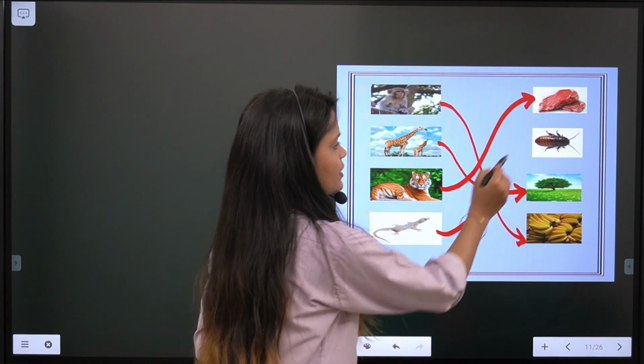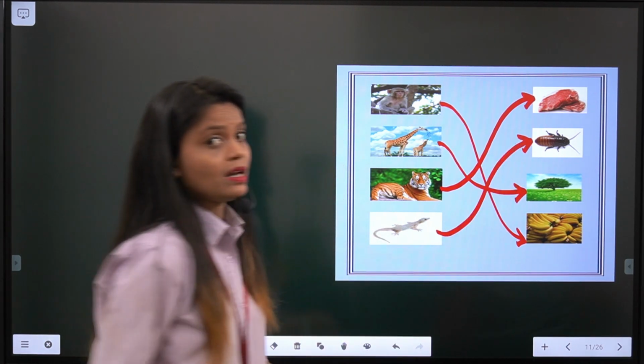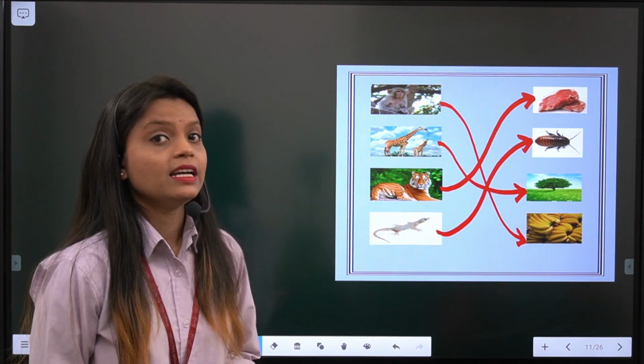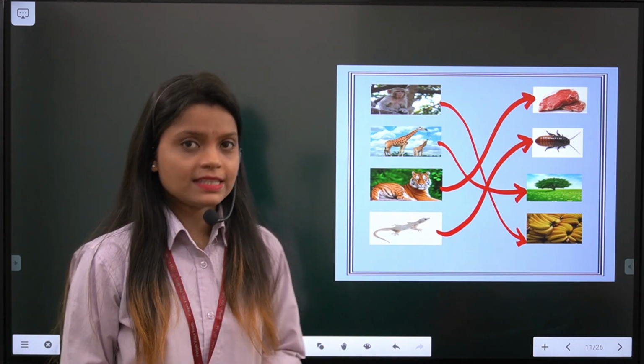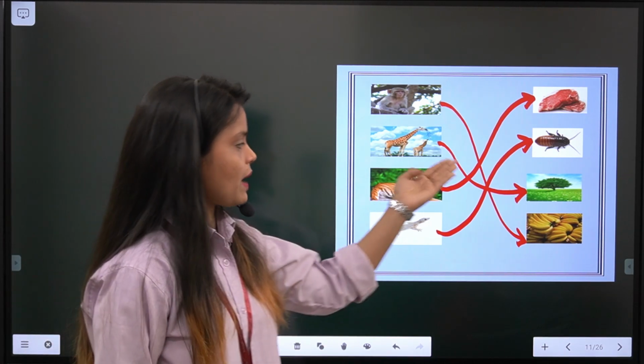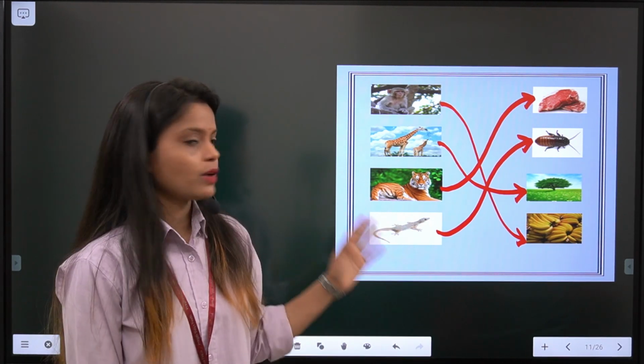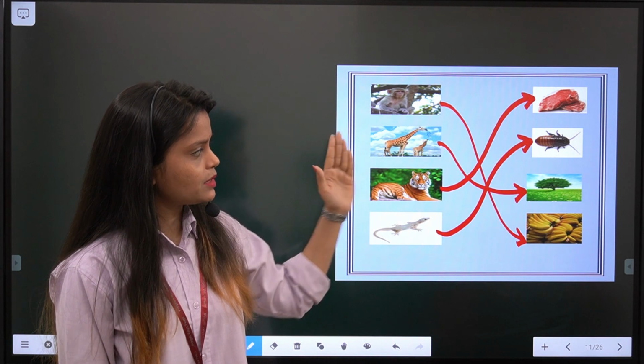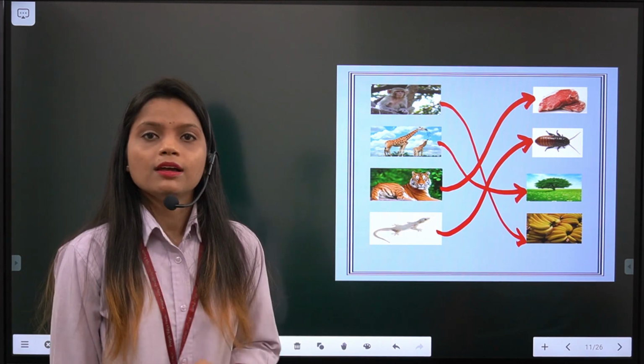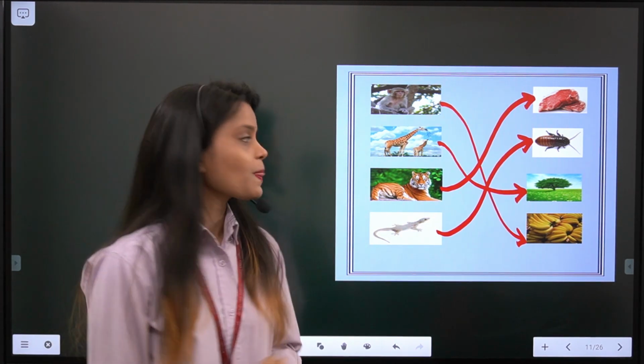Lizard you can see at your home also. What is the food of lizard? Different types of insects. So here we match lizard with the insects.